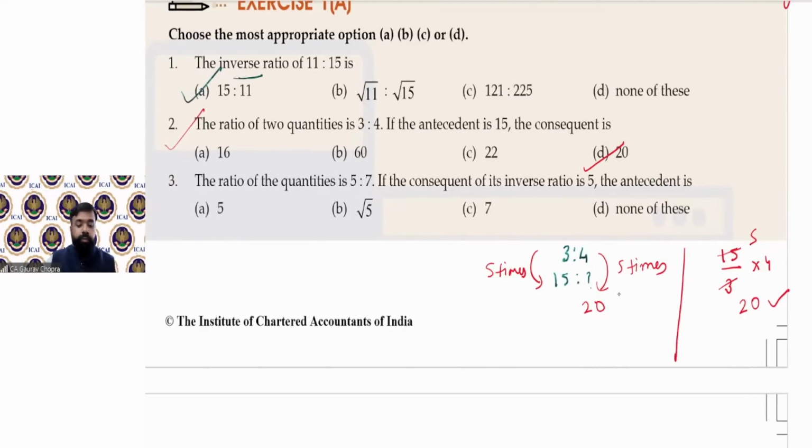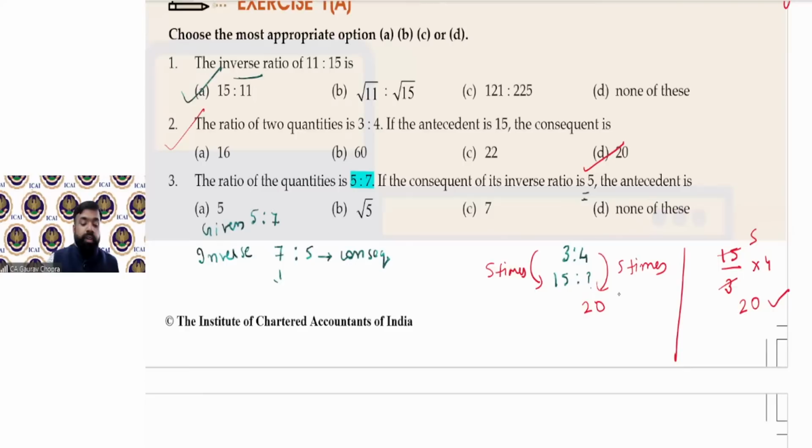So correct option is D. Third one, if the ratio of quantities is 5:7, 5:7 का ratio, if the consequent of its inverse is 5, तो पहले क्या करना है, 5:7 का इनवर्स निकाल लेते हैं। So 5:7 is the given ratio। इस गिवन रेशियो का क्या निकालना है? इनवर्स। इनवर्स क्या हो जाएगा? 7:5। Now this 5 is known as consequent। The question is asking, if the consequent of this inverse is 5, अगर इसका consequent 5 है, then what will be the antecedent?